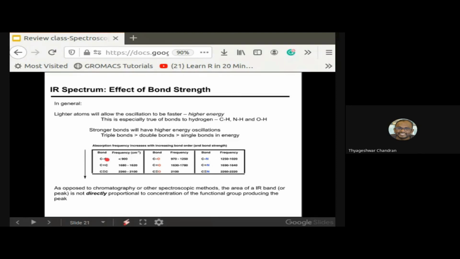Actually, if we have time at the end of the semester, we can have a common discussion group where we can explore the more recent techniques which have been developed, recent biophysical techniques such as the cryo-electron microscope and all those things. The idea was actually to have a theoretical course in the morning session and the lab in the afternoon after lunch. But because of the coronavirus, we have to forego the lab, which most probably we are planning to have in the next semester if everything goes on fine.